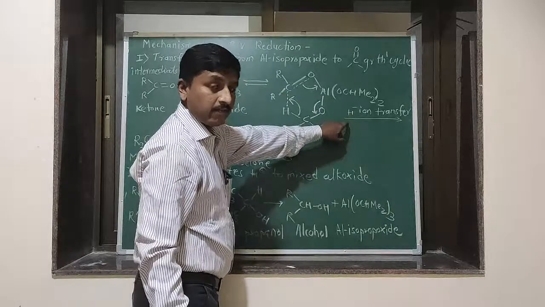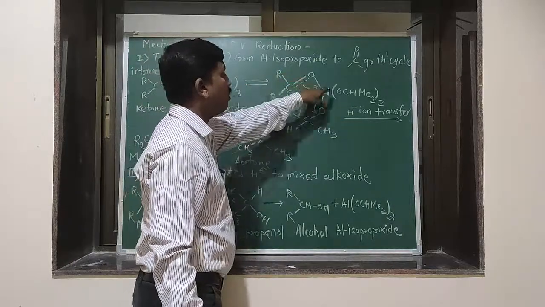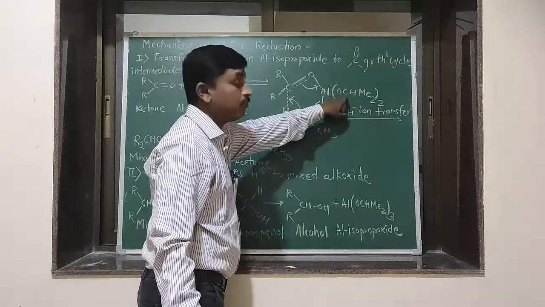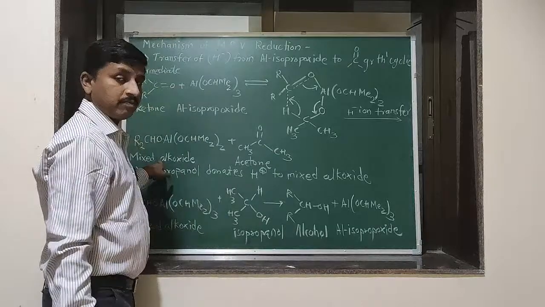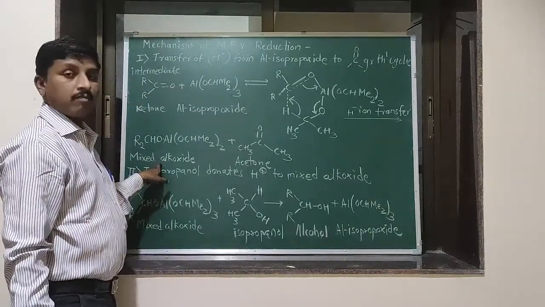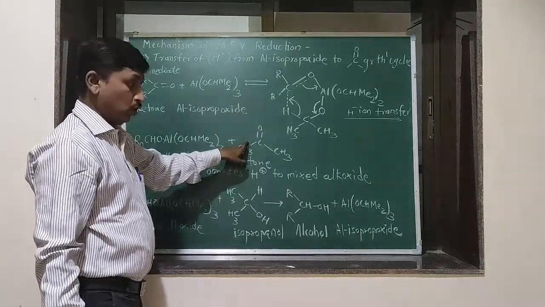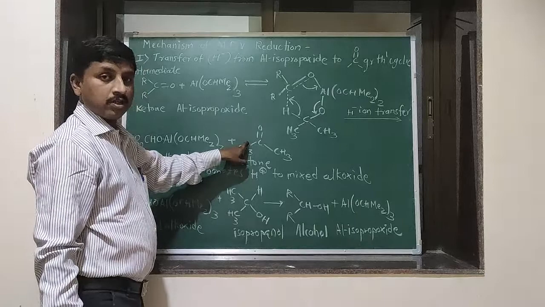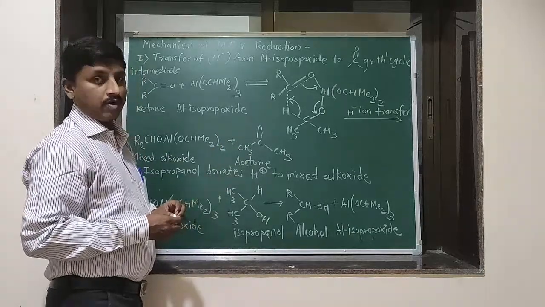Okay, so hydride transfer takes place and R2CHOAl(OCHMe2)2 is formed, and this is twice in number. So it is represented here. It is called a mixed alkoxide, plus acetone is generated. Okay, so acetone is distilled off and the reaction proceeds towards the forward direction.